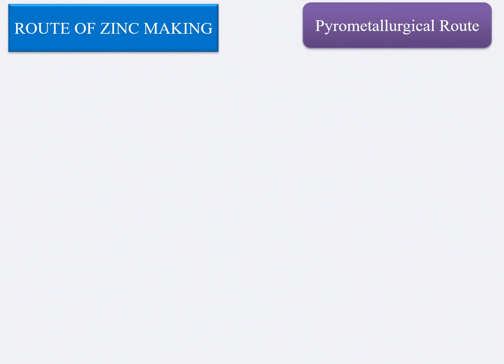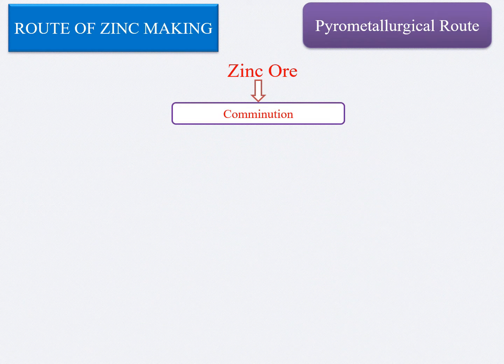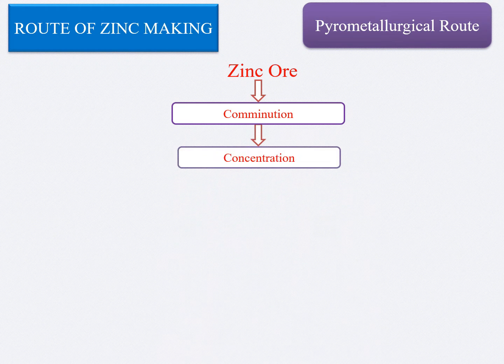So for the production of zinc through the pyrometallurgy route, we need zinc ore. The very first step is grinding and crushing of zinc ore, which is known as the comminution process. After this, the lead and copper are separated by doing the concentration process, which is the flotation process. After this, the concentrate is subjected to roasting because the oxidation of zinc concentrate is necessary for the subsequent reduction and the recovery of zinc metal.